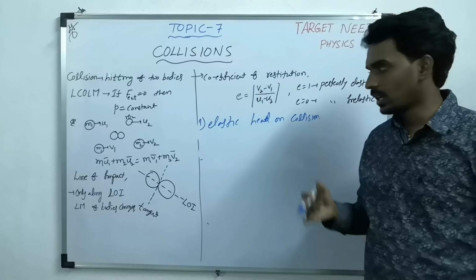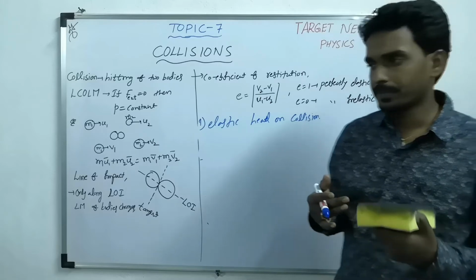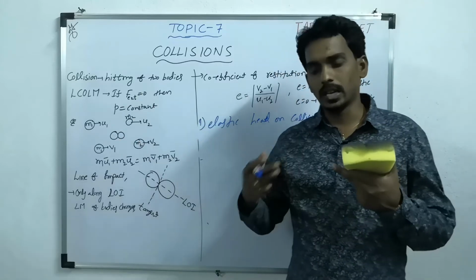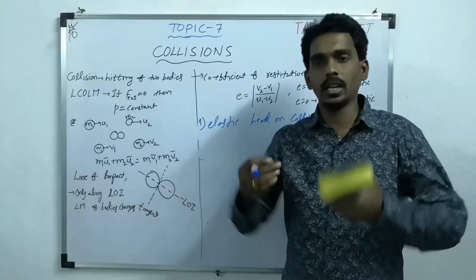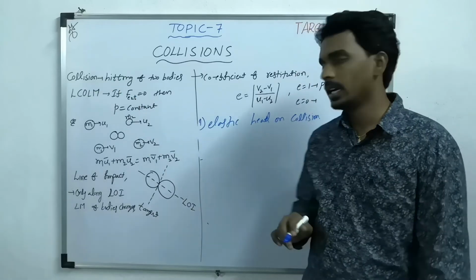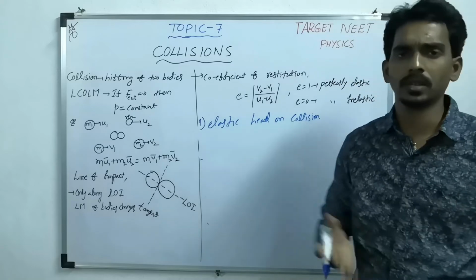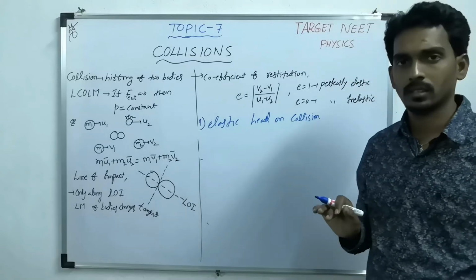That means either they move one after the other, one following the other along the same line, or they approach each other along the same line. That is called elastic head-on collision, one-dimensional collision, simply to say.